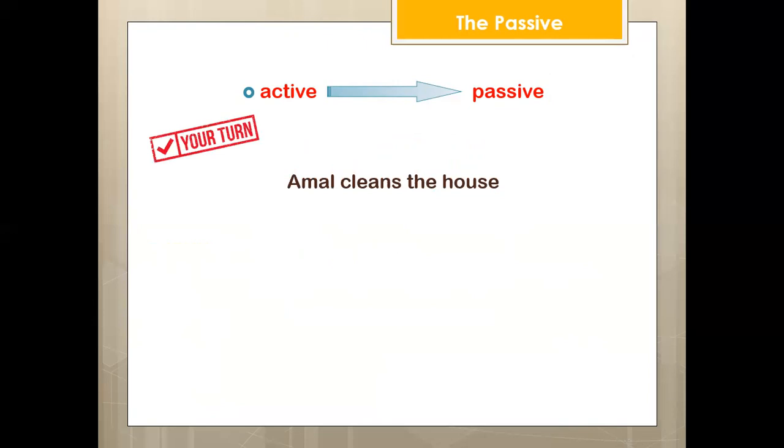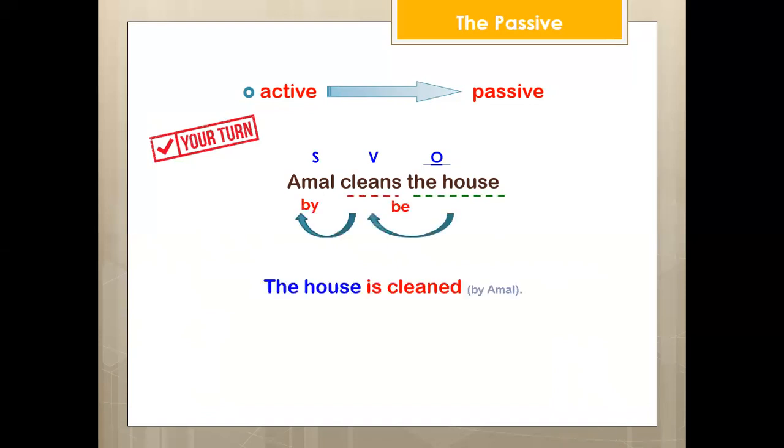Your turn. Change the statement from active to passive. Emma cleans the house. Excellent. So we start with the house. Am, is, are. The house takes is. So the house is verb 3, cleaned. And we can add by Emma.